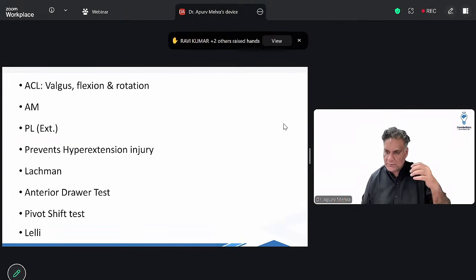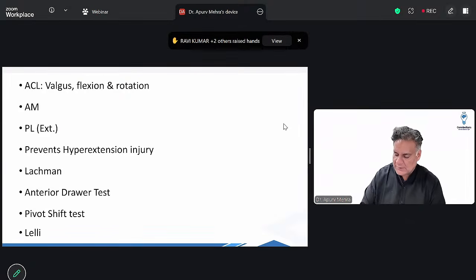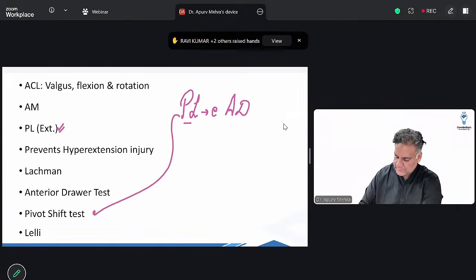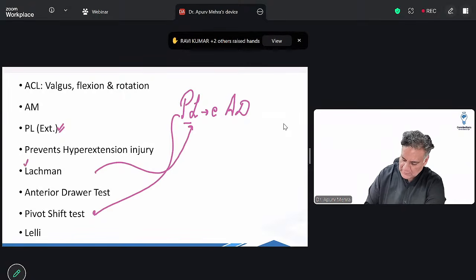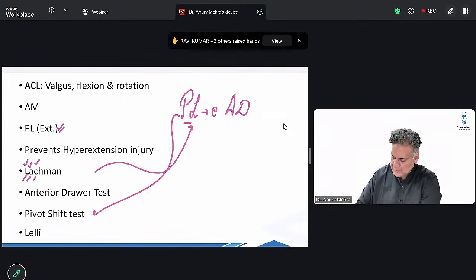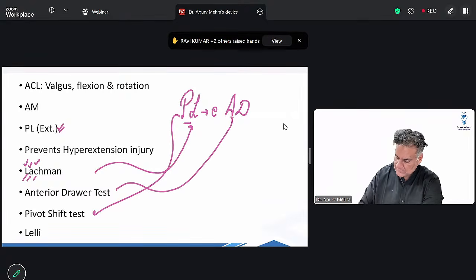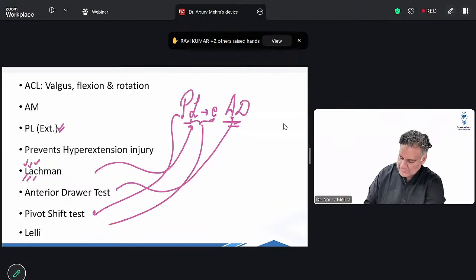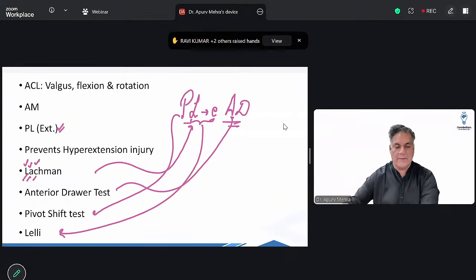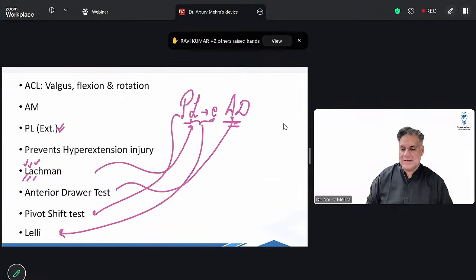The anterior cruciate ligament is the most common reconstructed ligament in human body. It will be damaged with a valgus force along with rotation. ACL के दो fibers होते हैं, anteromedial which works in a flexed knee, posterolateral that works in extended knee. So हम ऐसे याद करते हैं, posterolateral works in extended knee. Remember the mnemonic, PLEAD. So the tests for ACL are pivot shift, Lachman test, which is the best test for ACL. Then you have the anterior drawer test. और एक नया टेस्ट आया है, लेडी टेस्ट. नाम ही अजीब है उसका, पता नहीं एमबीबीएस में हुआ क्या होगा. ऑलराइट, सो दिस इज PLEAD mnemonic for ACL.